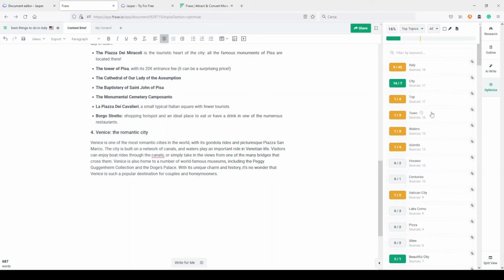So this is a very good way to use Jasper AI and Frase together, because Jasper is a very good AI writer and Frase is a perfect SEO optimizing tool. This will make your article more relevant in the SERP, so you will rank higher.